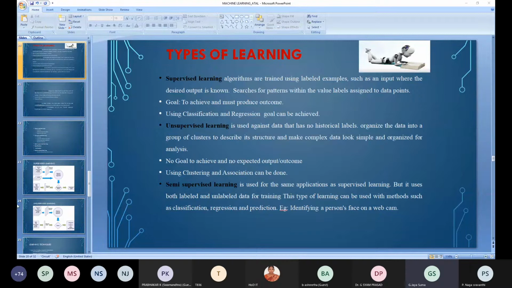In supervised learning, you can do identification and verification. Why identification and verification? Already I told you about the example of semi-supervised learning, where in a webcam you are trying to identify a particular person. So here you will be identifying that some person is there through the webcam. Then you need to verify whether that person is so and so or not: your boss, or your colleague, or your friend, or your family member, or something else. So that is verification and identification.